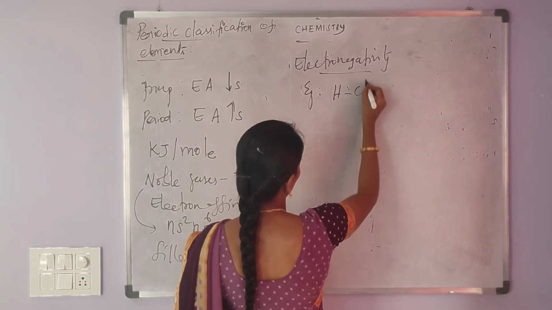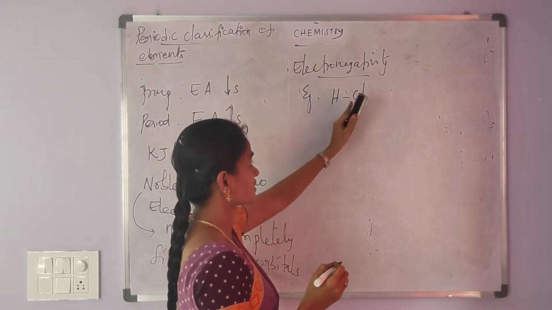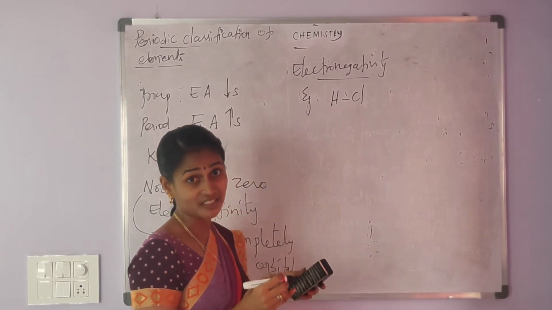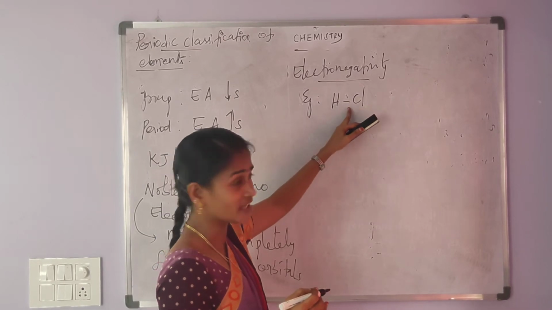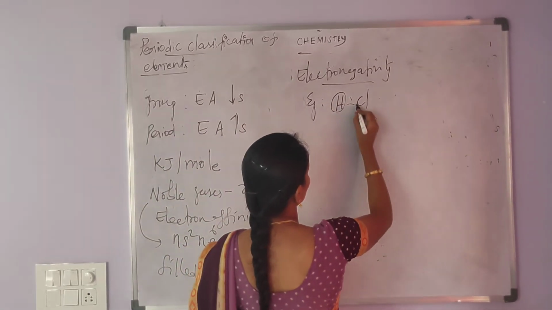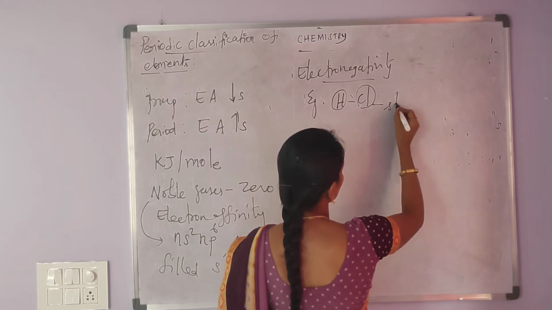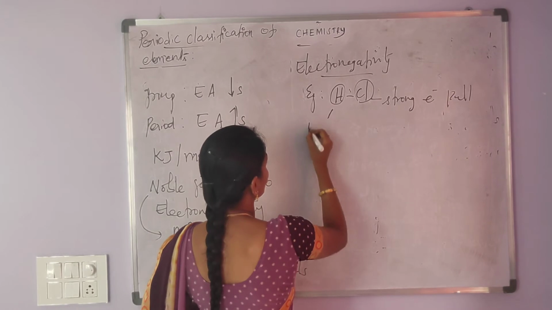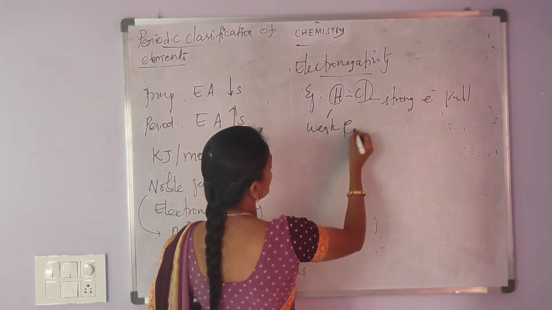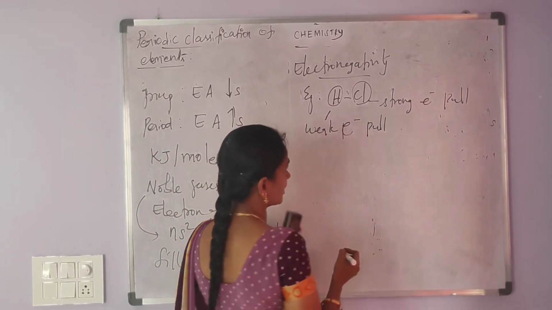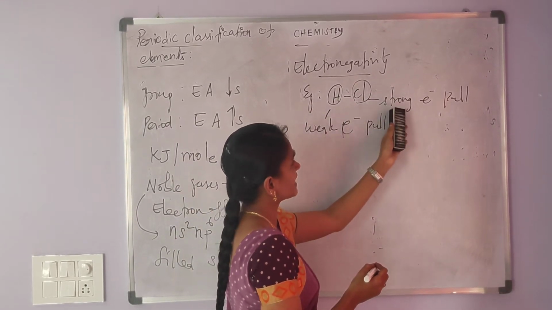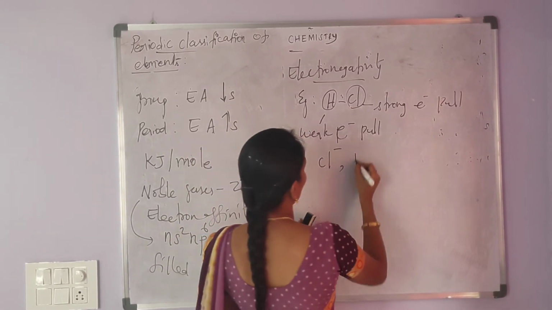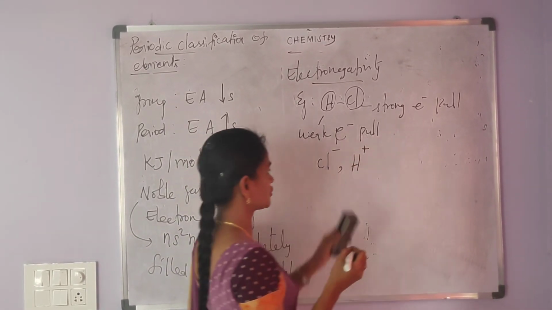The example is HCl. Both the hydrogen and chlorine atoms mutually share their electrons and form the covalent bond. Among these, chlorine possesses a strong electron pull nature and hydrogen possesses a weak electron pull nature. So Cl becomes Cl minus and H becomes H plus.